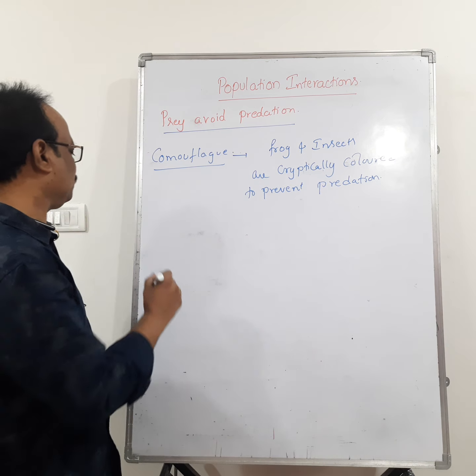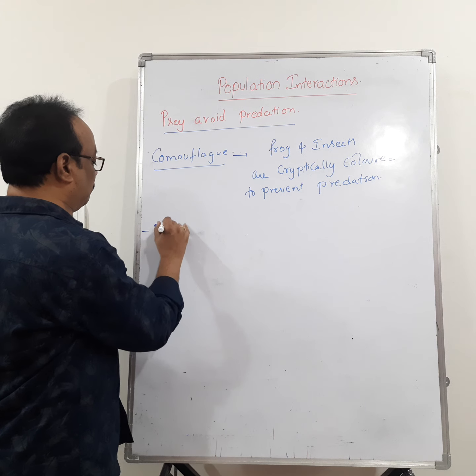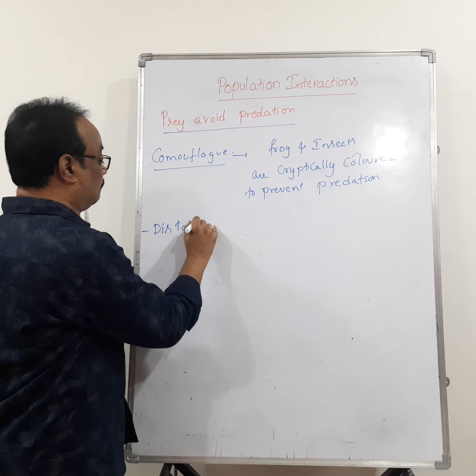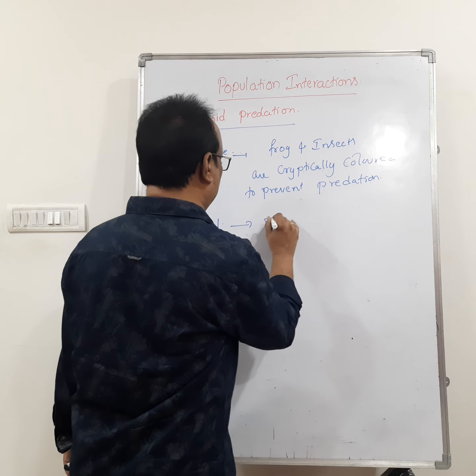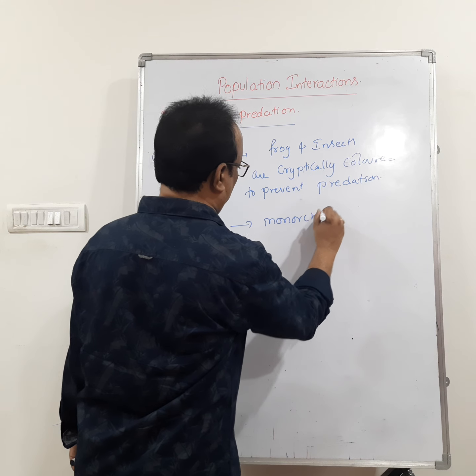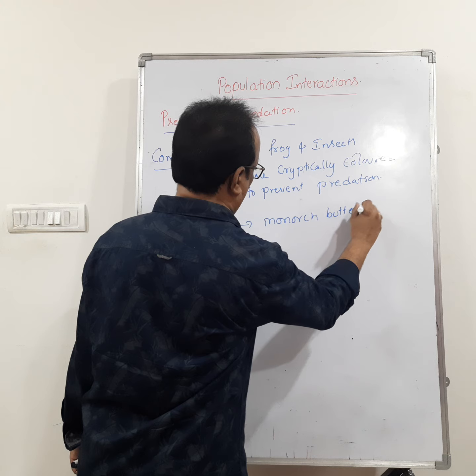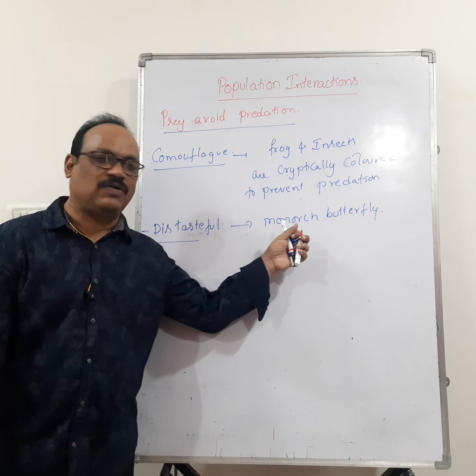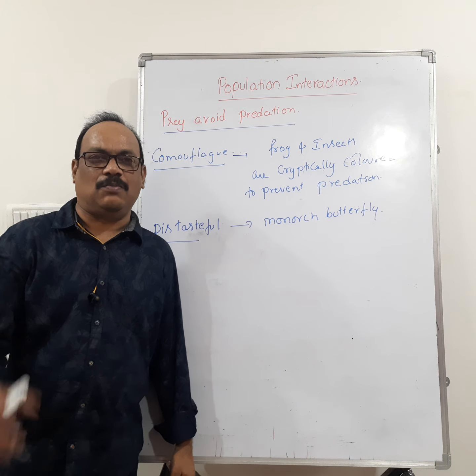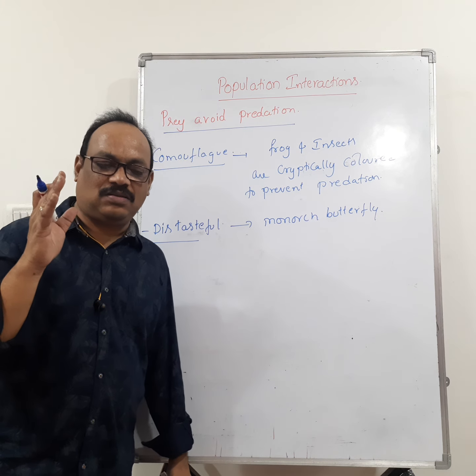Next one, distasteful. Generally, the birds are the predators for the monarch butterfly. But the monarch butterfly becomes distasteful. Why?